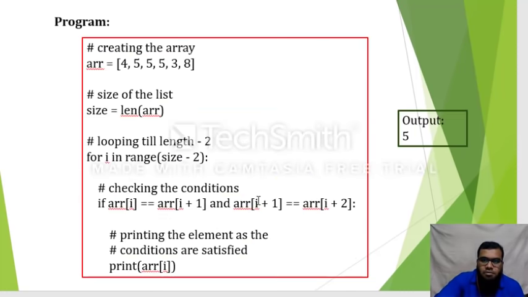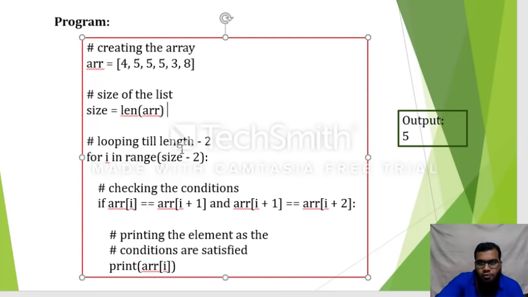Next we see the program, how we are implementing it. Suppose I have taken an array, ARR, which is a variable, and I am creating a list with these numbers 4, 5, 5, 5, 3, 8. Then I am finding the size of the list. So size is equal to len of ARR. Len is a function which will give the length of the array. How many numbers do I have in this array? 6 numbers. So size contains 6. Now looping till length -2.